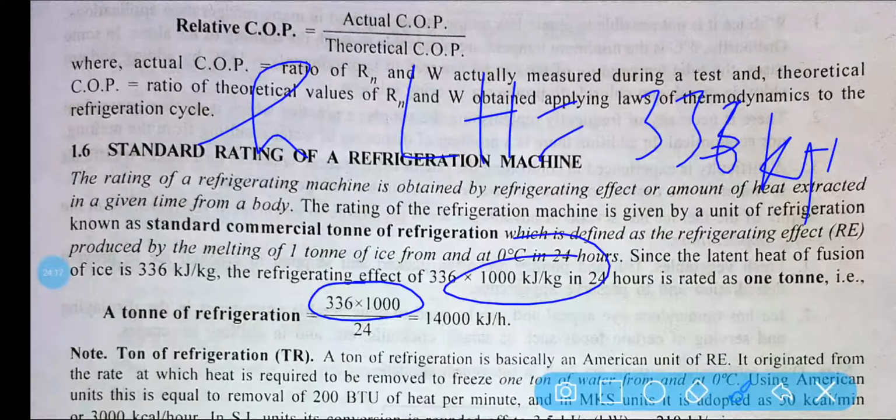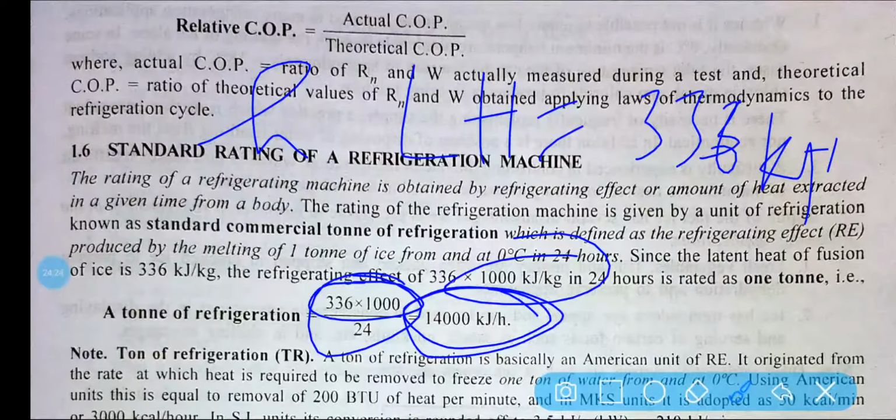Okay, now total 1 ton of ice, 1000 kg, by 24 hours. Okay, so per hour 14,000 kilojoule heat has to be extracted or delivered to the system, so that the particular water will be converted into ice or particular ice will be converted into water.